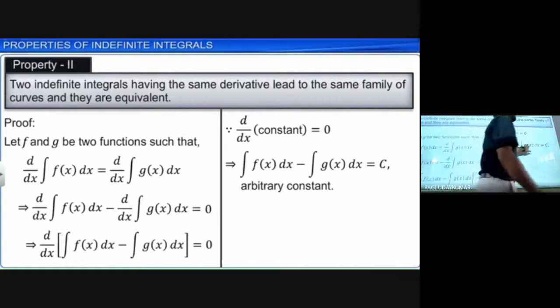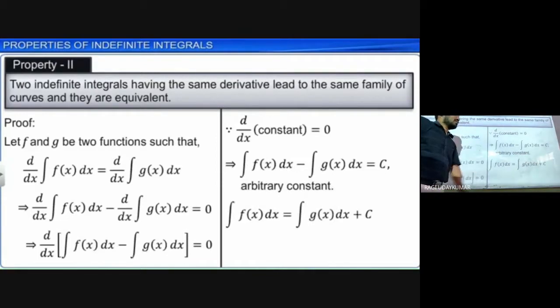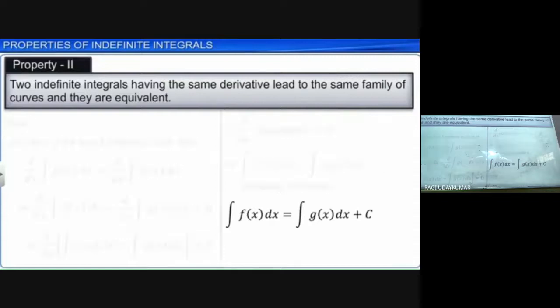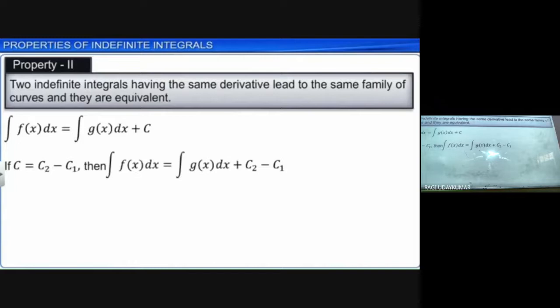So that is nothing but, whatever you have inside the brackets is equal to a constant. So this is equal to that function plus a constant. So integration of f of x dx is equal to integration of g of x dx plus c here. Now c is equal to c2 minus c1, since an arbitrary constant can be taken, that constant is replaced with c2 minus c1.